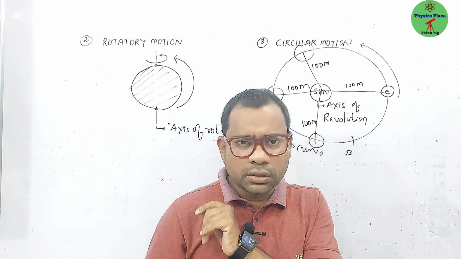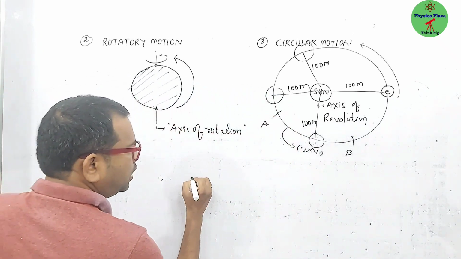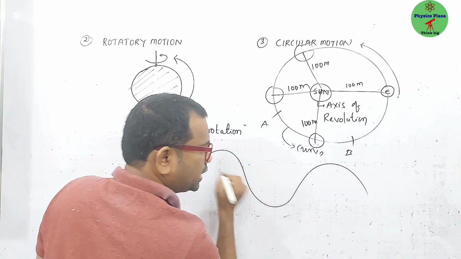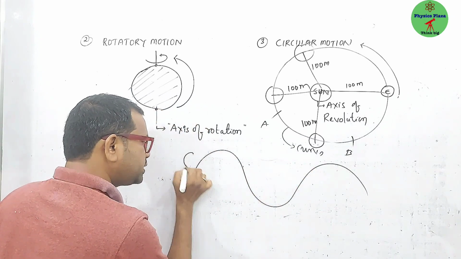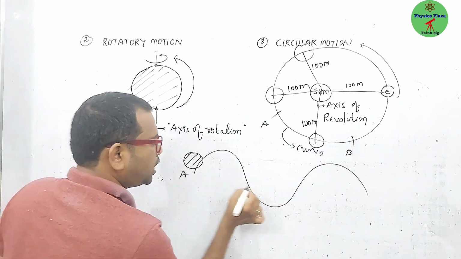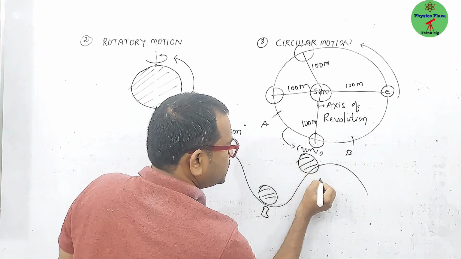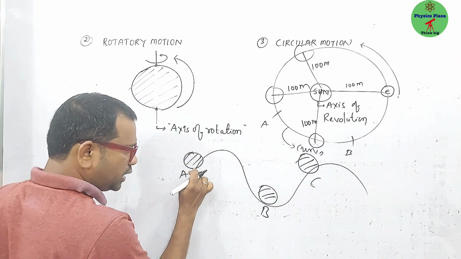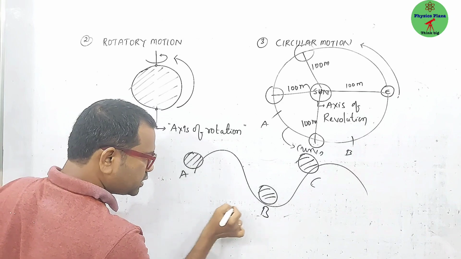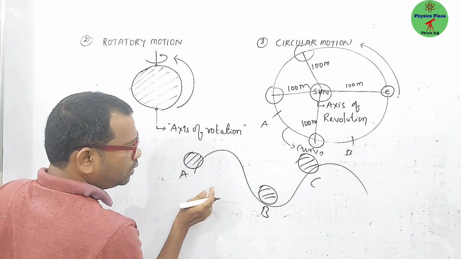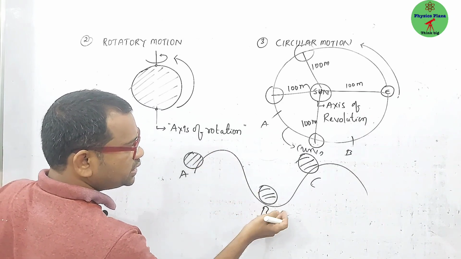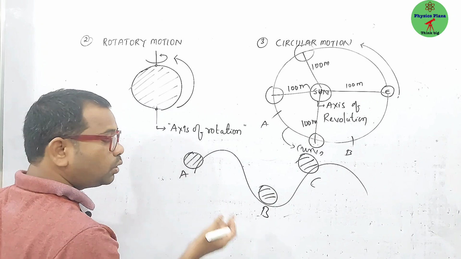But curvilinear motion, look here. Suppose a body is going along a curved path. The body is here first. After some time it may be here, after some time it may be here also. If it is going like this, you can imagine it as one circle here. But is there a fixed distance to the circle or something? No.